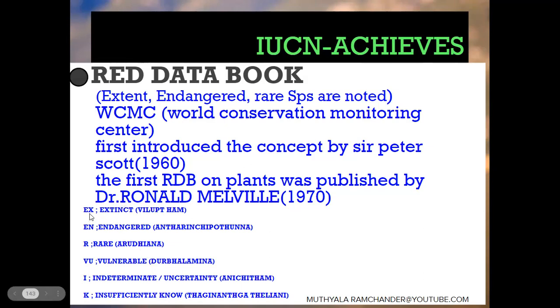These are all the codes for extinct, endangered, rare, vulnerable, indeterminate and insufficiently known species. They are entered into the Red Data Book. It is the major achievement of IUCN. The main function of IUCN is protection or conservation of biodiversity. At the same time, they focus on extinct, endangered, rare, vulnerable, indeterminate and insufficiently known species, which are noted in that Red Data Book. They are conserved by IUCN. It is the main achievement of IUCN.